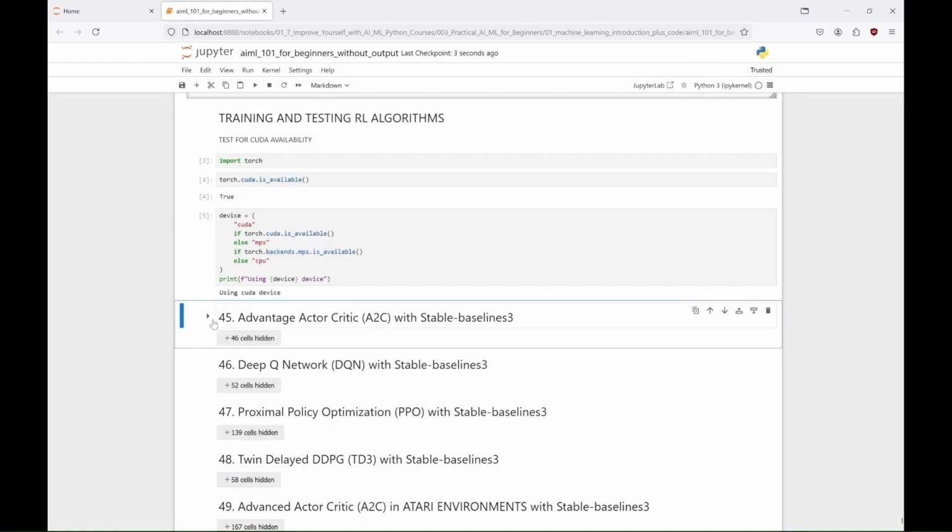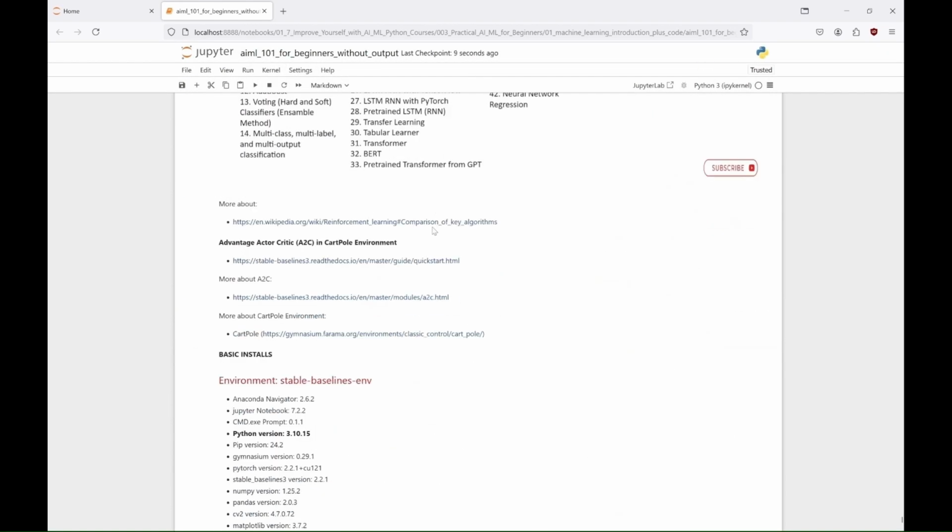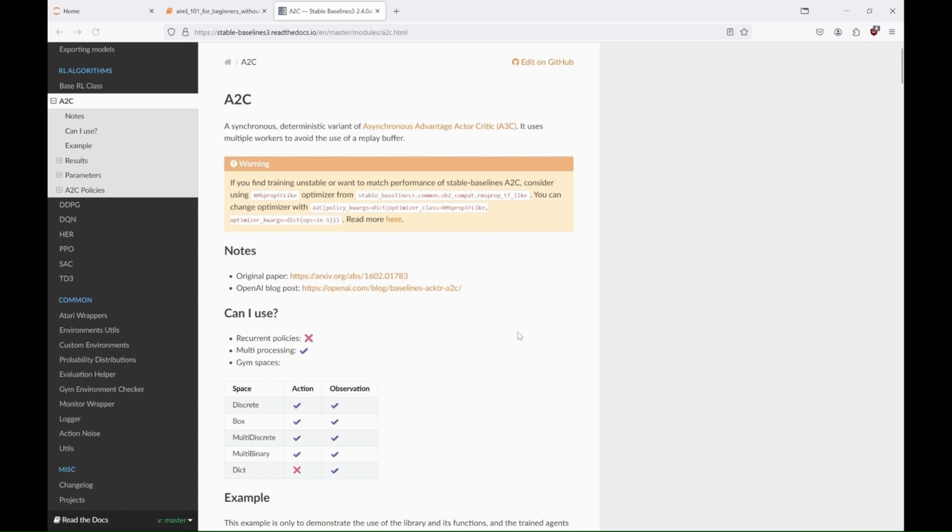So the first algorithm we'll be using is Advantage Actor-Critic, A2C. You can read about it on the linked sites. It is particularly effective in the CartPole environment, in which the objective is to keep the pole balanced upright, by applying forces to the cart either left or right. A2C is a synchronous, deterministic variant of the popular asynchronous Advantage Actor-Critic algorithm, A3C.